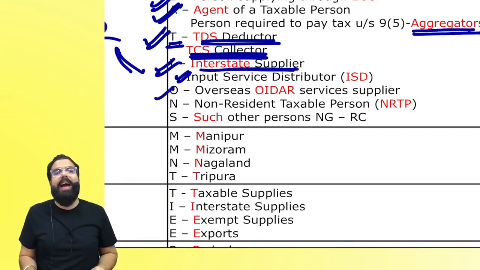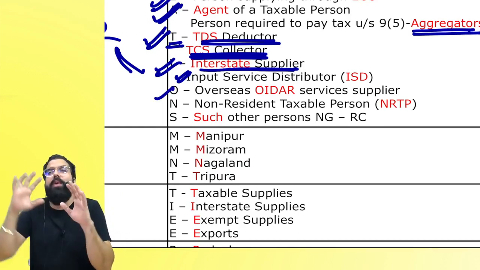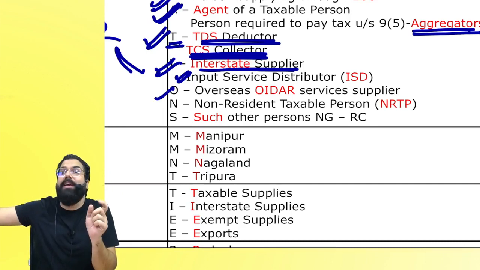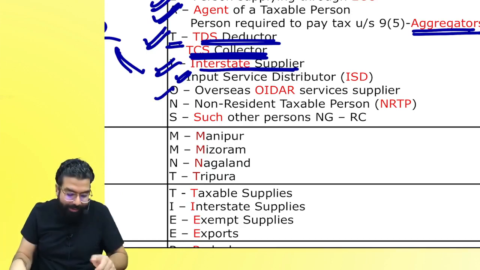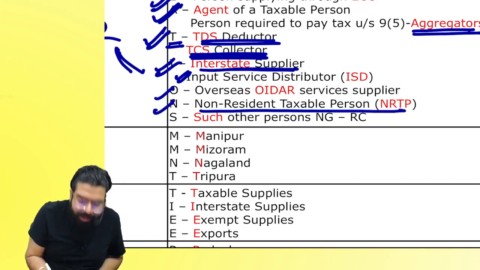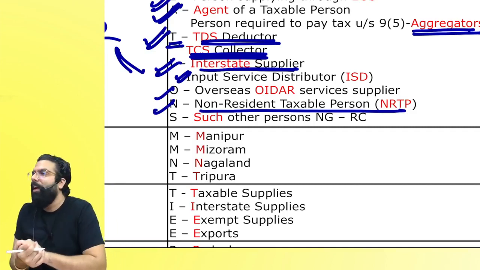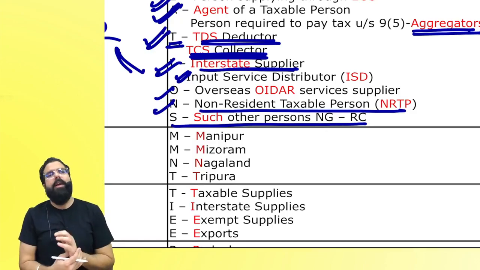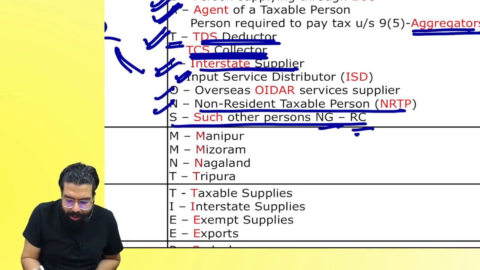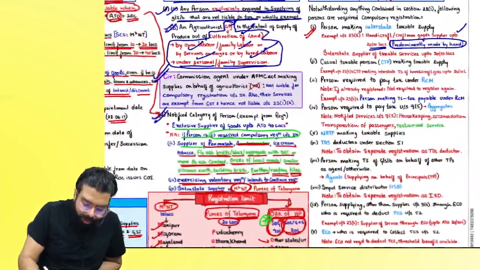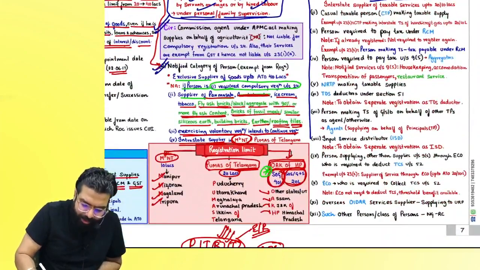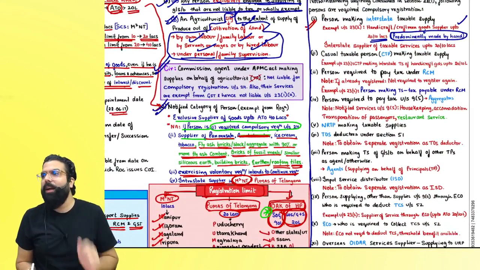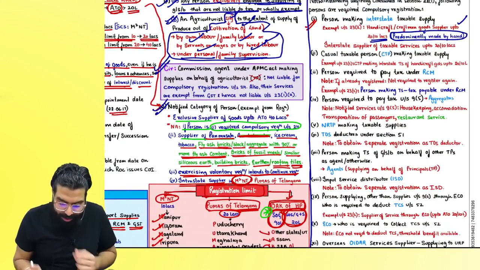O for OIDR, who is supplying from outside India to an unregistered person. OIDR should collect GST and pay to the government. OIDR will take compulsory registration. N for NRTP, non-resident taxable person, is also required compulsory registration. S for such other person notified by government on recommendation of council is also required compulsory registration. All of them have been covered over here. Whatever is blue are the ones which are required compulsory registration.